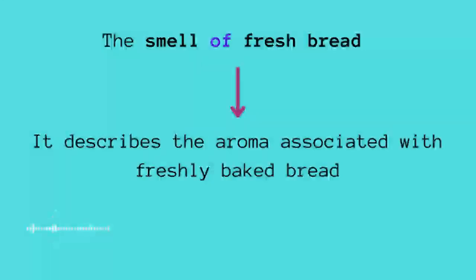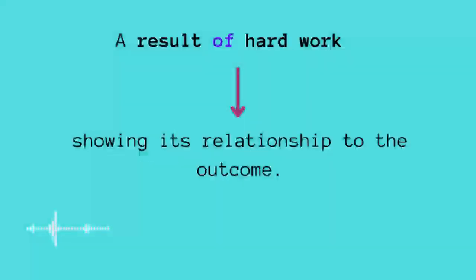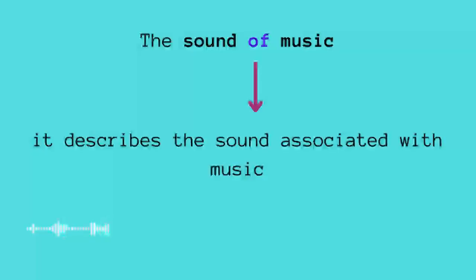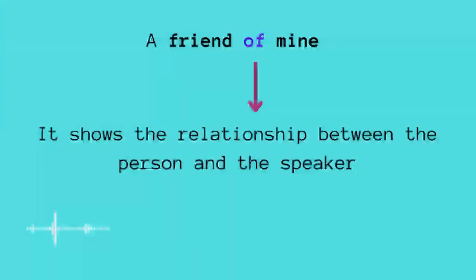The next one, the smell of fresh bread. So we are connecting the smell to the fresh bread. The result of hard work. We are connecting the result with the hard work, and so we are using of. The sound of music. Again, we are connecting the sound with the music using of. A friend of mine.